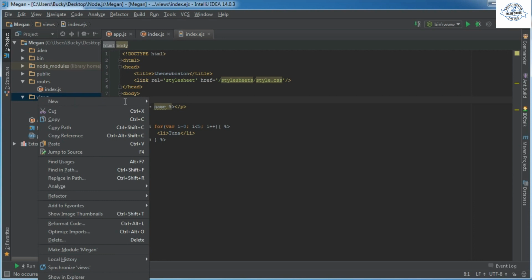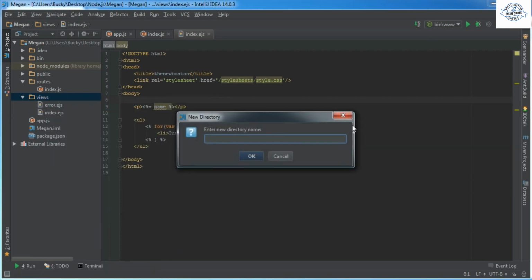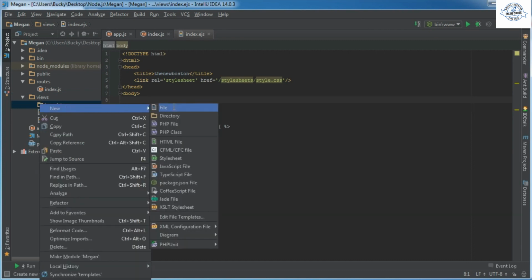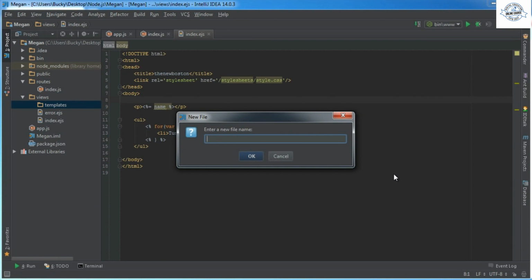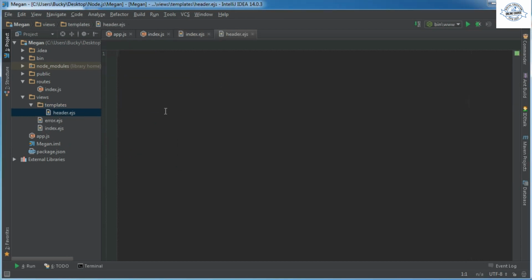The first thing we're going to do is right click views and add a new directory. And I'm just going to call this templates. Now inside this new directory, we're going to add one new file, and this is going to be for the navigation at the top. It's called header.ejs. You can name it navigation.ejs, but since it's going to be at the top, I think this is a little more clear. And alright, so before we start typing all of our navigation code in here, I just want to add the other files while we're at it.